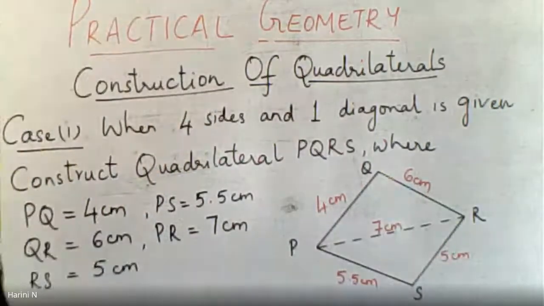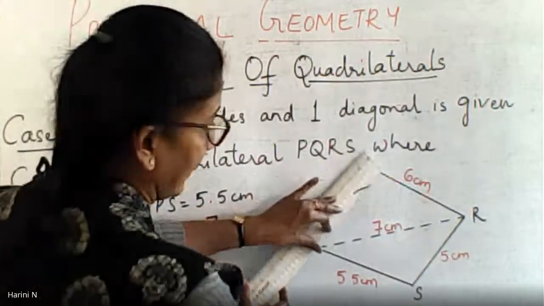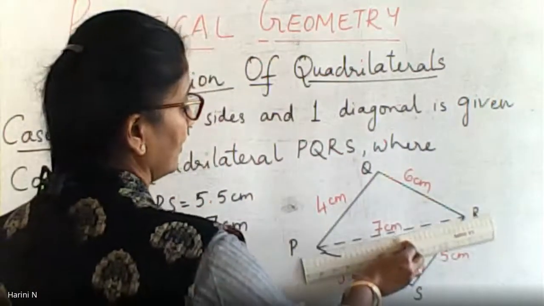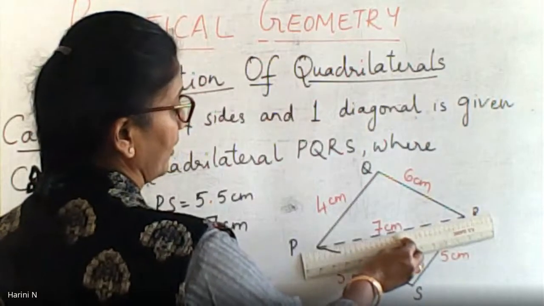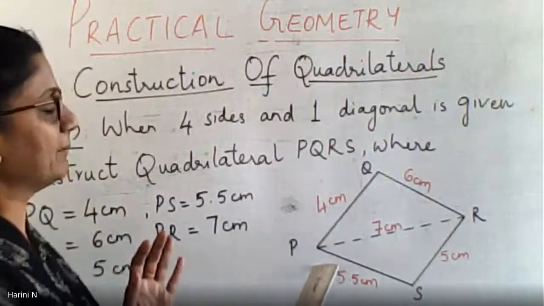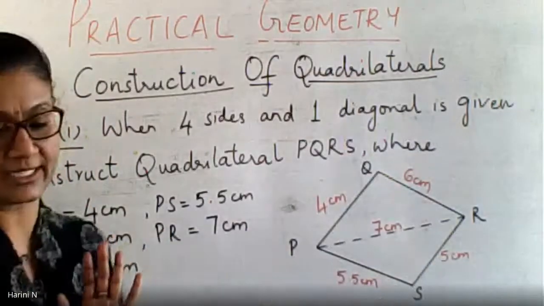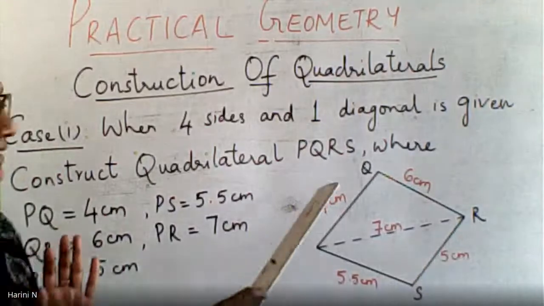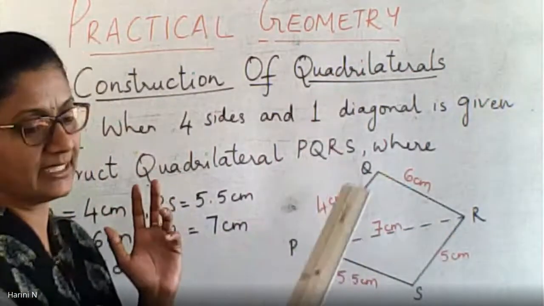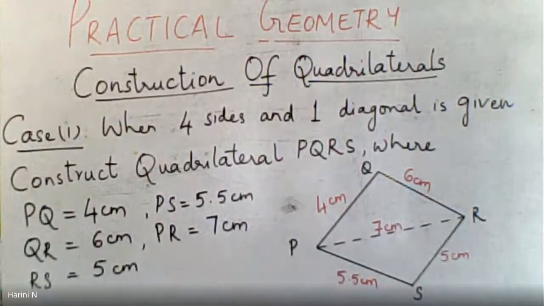I have also used my scale to draw the 4 sides and I have joined the P and R, the vertex P to R using dotted line. The measurement in the rough diagram should be accurate or not? Exact measurement. Rough diagram is just to show you that it is a 4-sided polygon. You don't need to take 4 centimeter, 6 centimeter exactly. Just approximately take it.